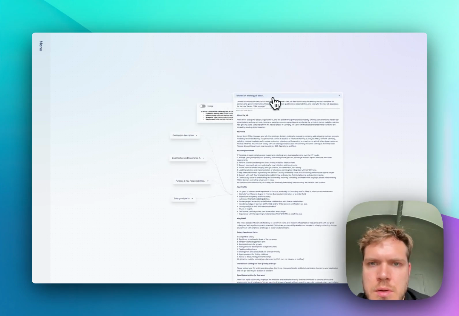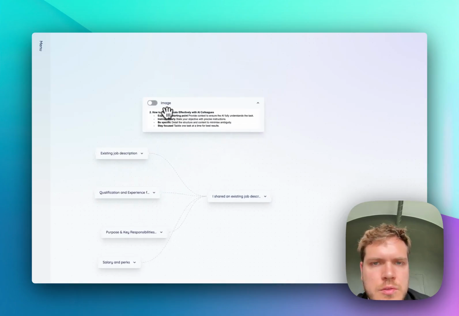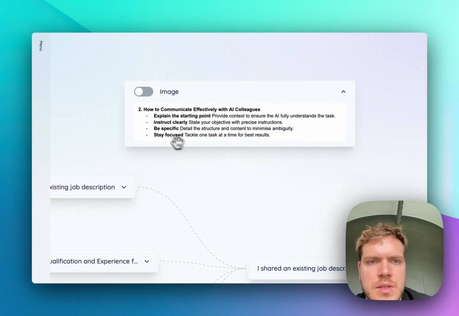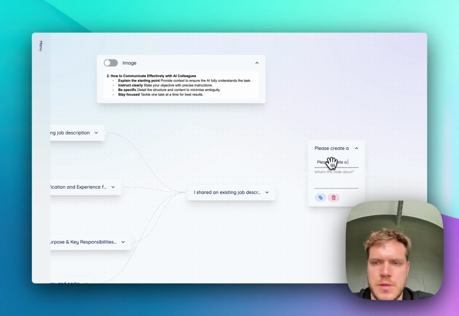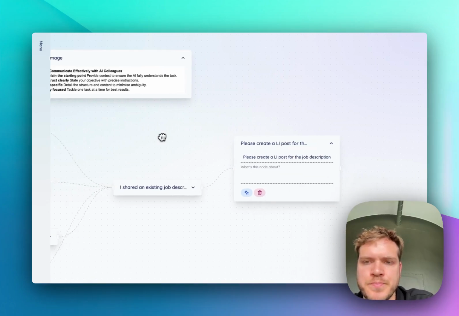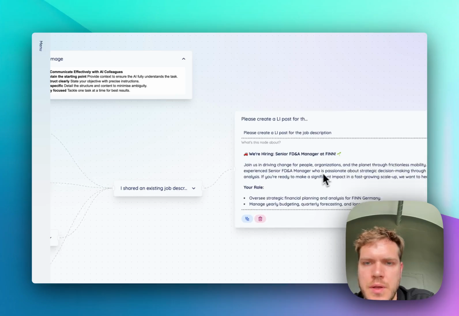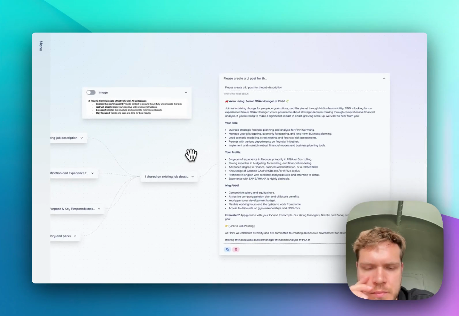And let's now also, basically I also shared the hint that we should stay focused. We can now take this one and say, hey, please create a LinkedIn post for the job description. So we can promote this new opening on LinkedIn. And there we have it, Senior FP&A Manager, creating some content for us.